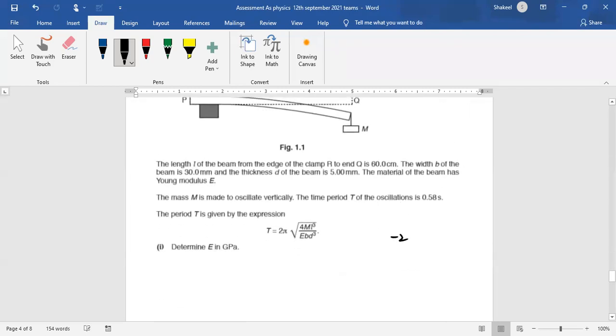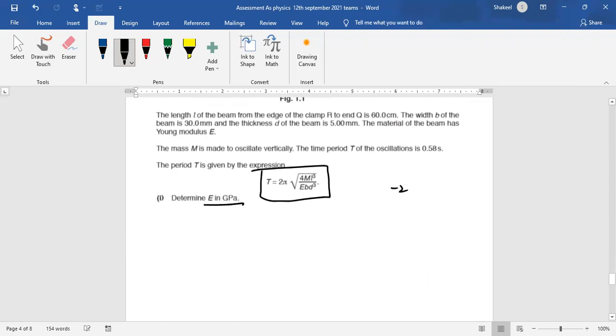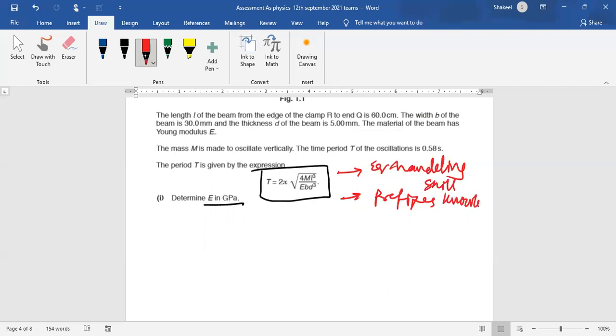Okay, now this question was challenging. Most of the students found this challenging. This is again a practice of your equation handling skills and then the conversion. So basically equation handling skill and then prefixes knowledge. These two things were used over here. So you have to find E. So first you have to make this the subject. So you have to take square on both sides.